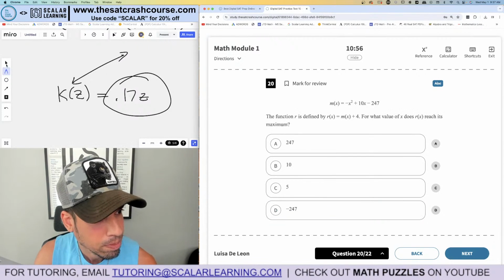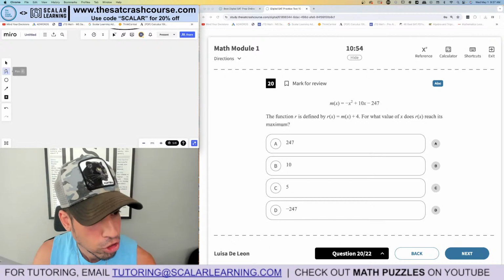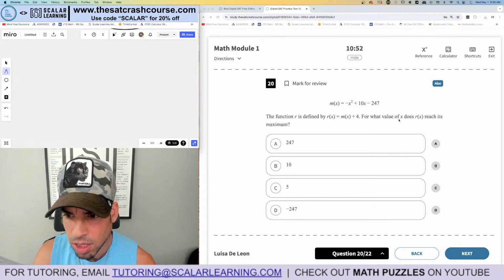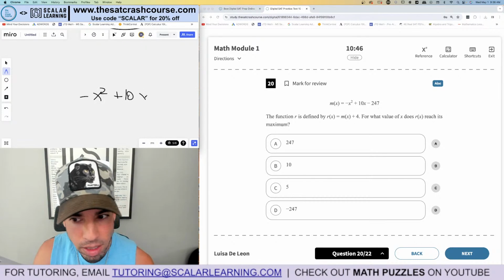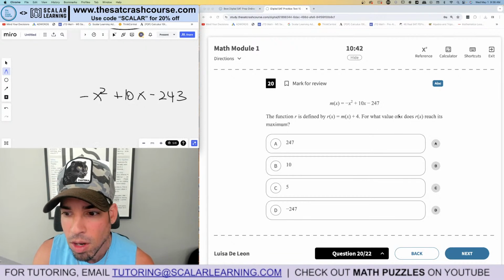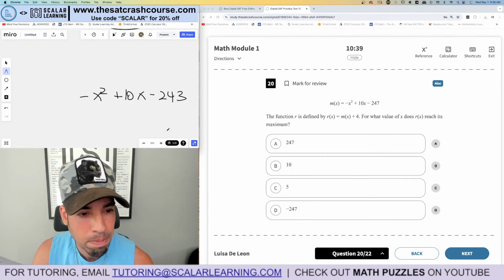Number 20. The function r is defined by this equals this. Okay, so r is literally this equation plus 4, which would be -x squared plus 10x, and then -247 plus 4 is -243. Okay, for what value of x does this reach its maximum?